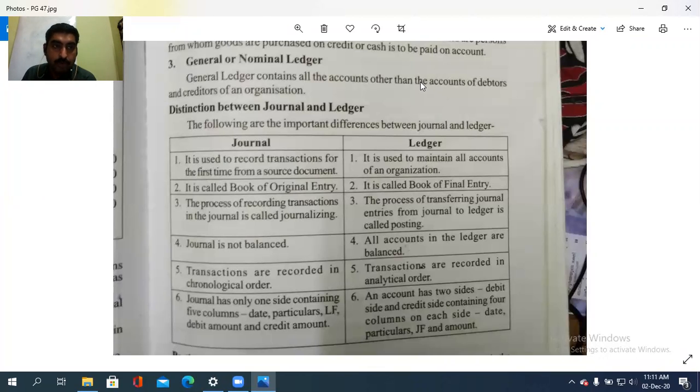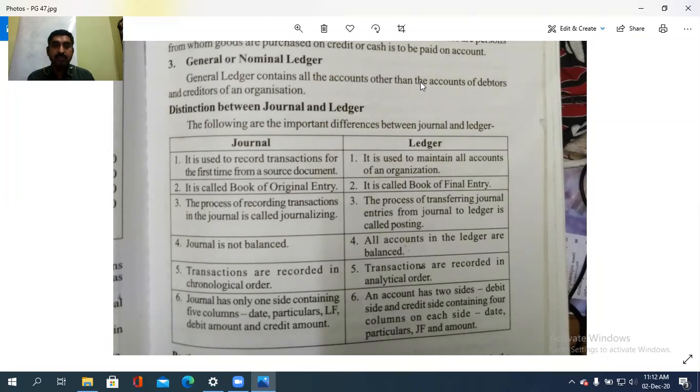It is called the book of original entry, while the ledger is called the book of final entry. The process of recording the transactions in the journal is called journalizing, while the process of transferring the journal entries from the journal to the ledger is called posting. Journalizing എന്ന് പറഞ്ഞാൽ എന്താണ്? Recording the transactions in the journal. Posting എന്ന് പറഞ്ഞാലോ transferring the journal entries from the journal to the ledger. ജേണലിൽ നിന്ന് ലെഡ്ജറിലോട്ട് ജേണൽ എൻട്രി ട്രാൻസ്ഫർ ചെയ്യുന്നതിനാണ് പോസ്റ്റിംഗ് എന്ന് പറയുന്നത്.